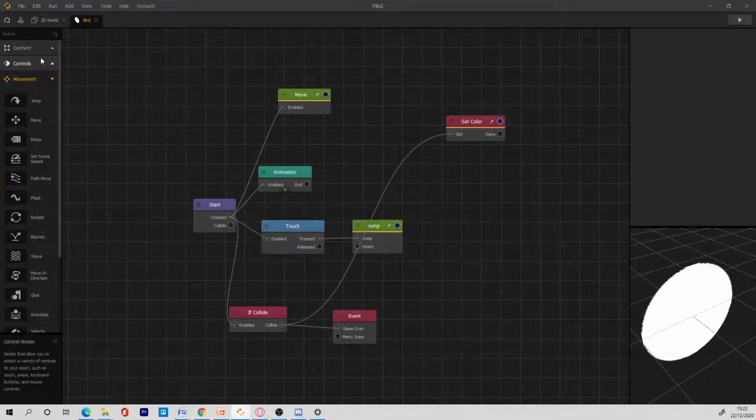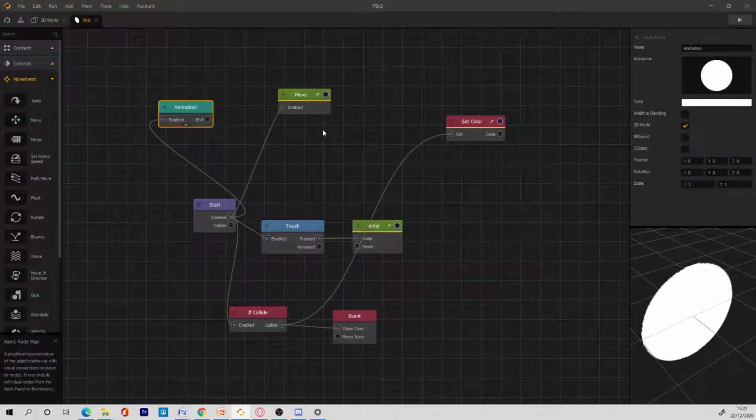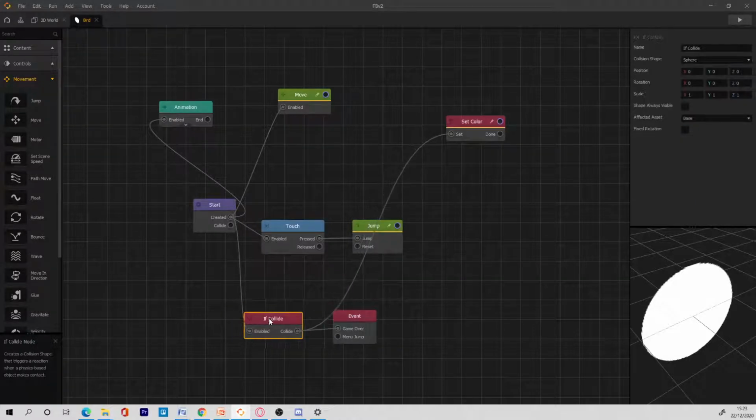So now we have a bird. If I open the node of the bird now, we have this animation, right? So is Josh there? Josh, please, are you there? I need some help. If you're there, please let me know. I want to ask you a question.